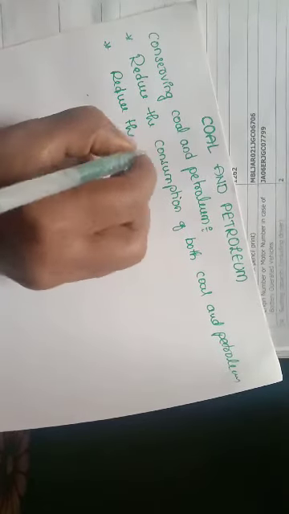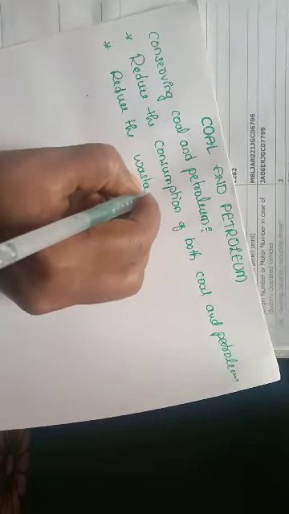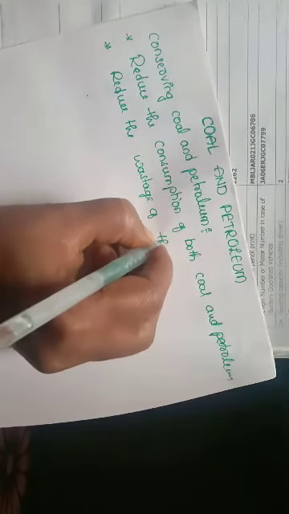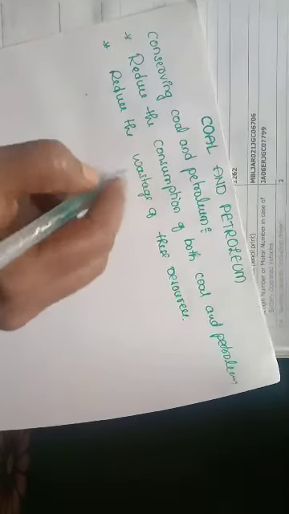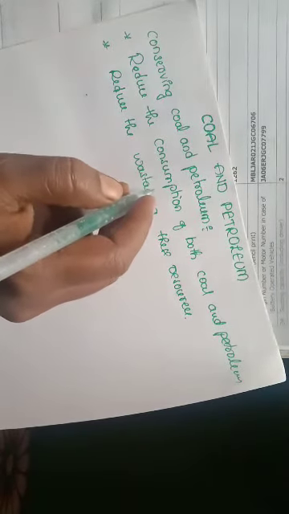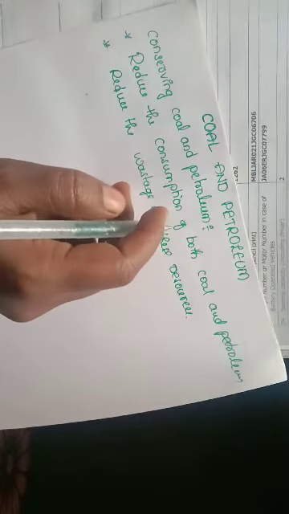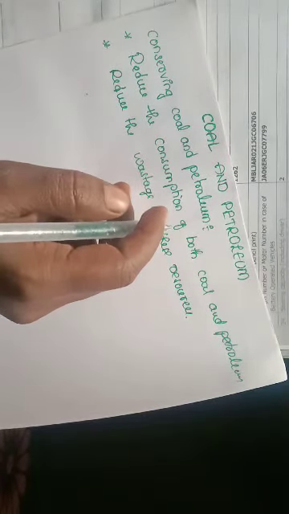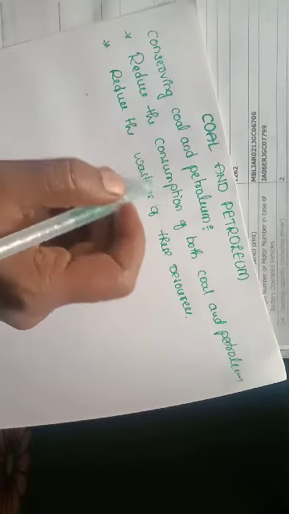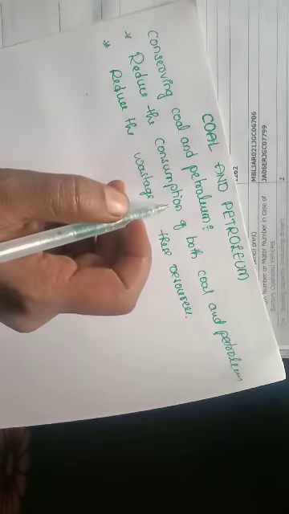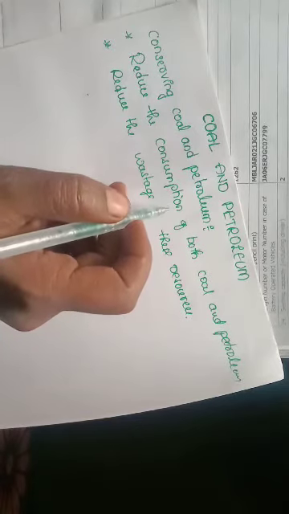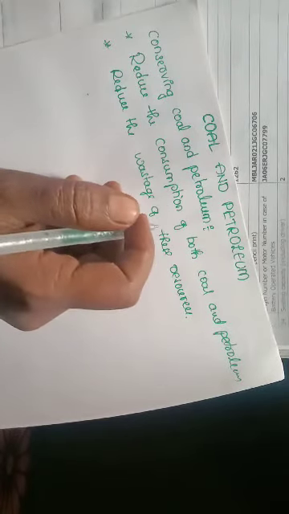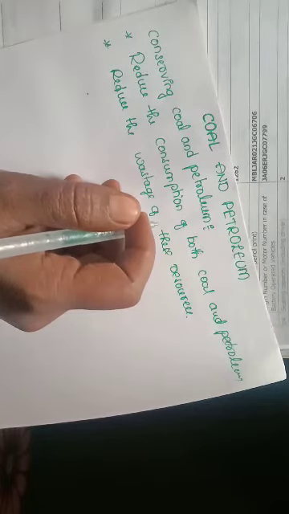reduce the wastage of these resources. If you follow either of these steps, they get conserved to some extent. Since the first option is right now impracticable, reducing consumption is impractical, so the second option, reducing wastage, is to be practiced. If you practice reducing the wastage of coal and petroleum, you can conserve them to some extent, right?